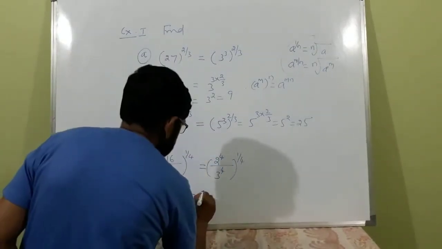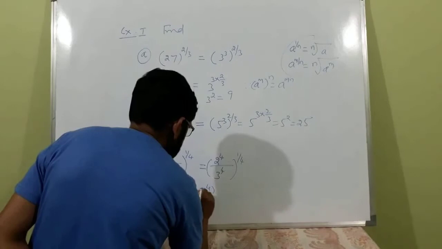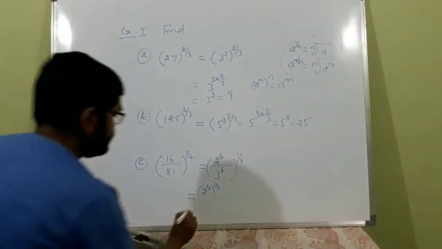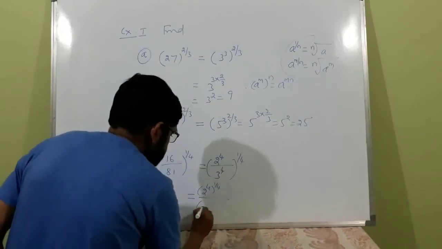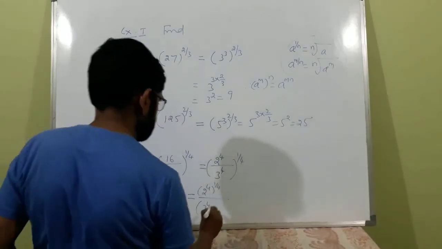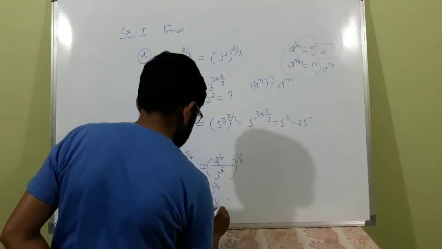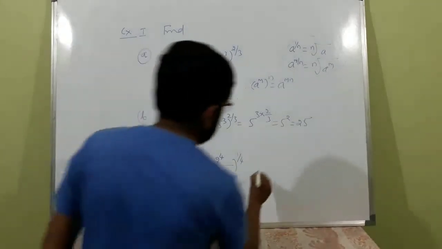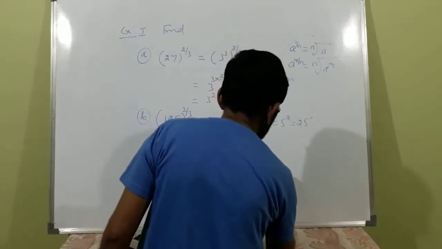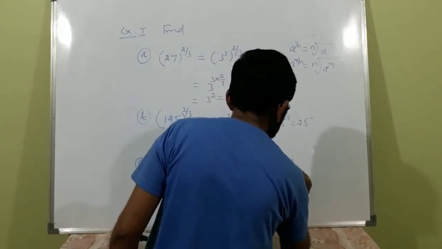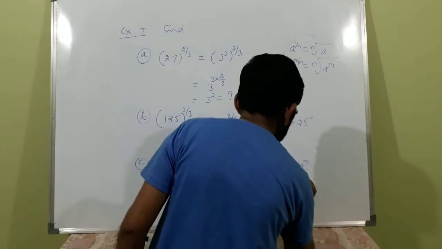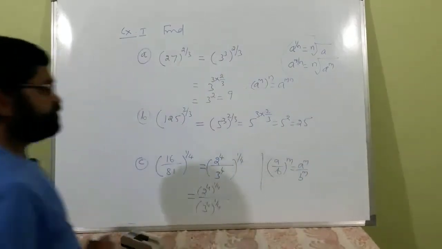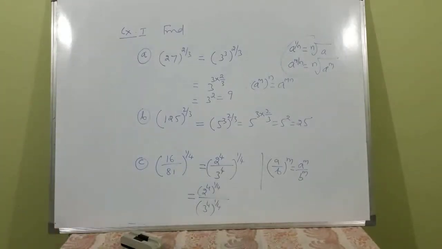That is equal to 2 to the power 4 to the power 1 by 4 divided by 3 to the power 4 to the power 1 by 4, because (a by b) to the power m is a raised to m divided by b raised to m. We are using that result.